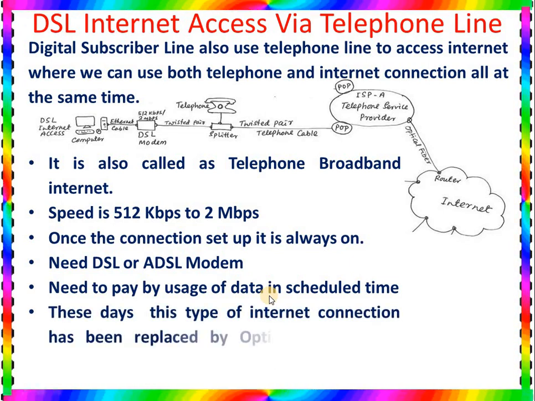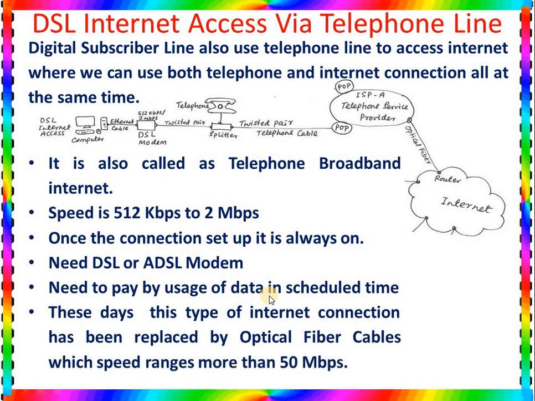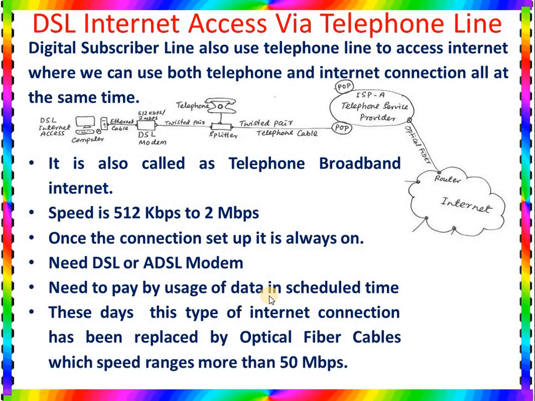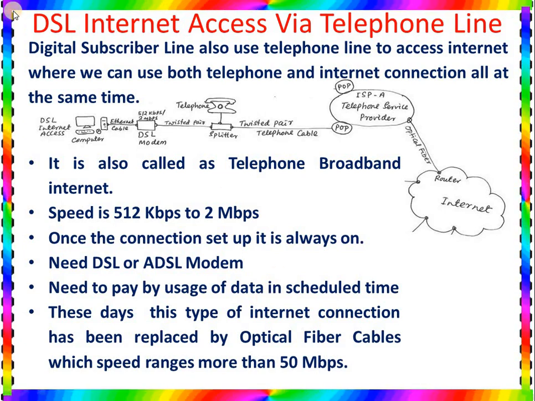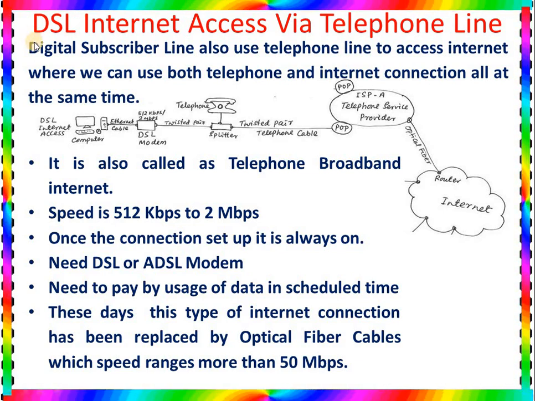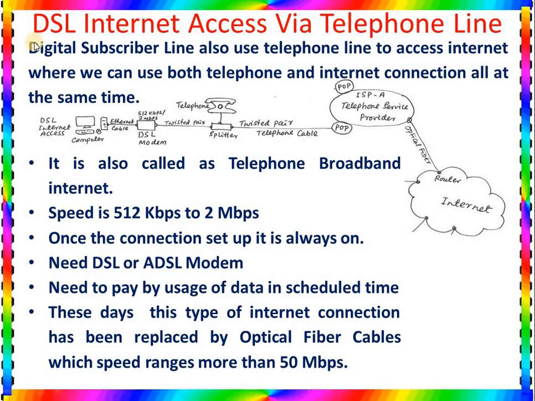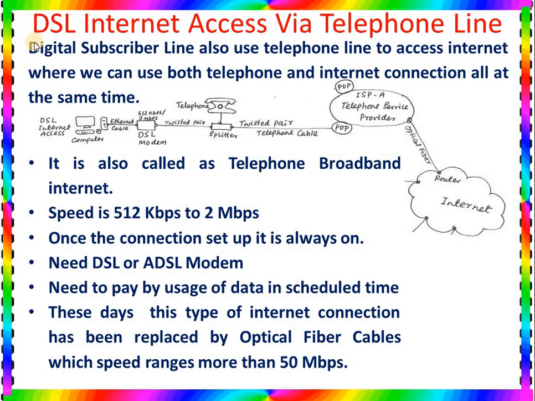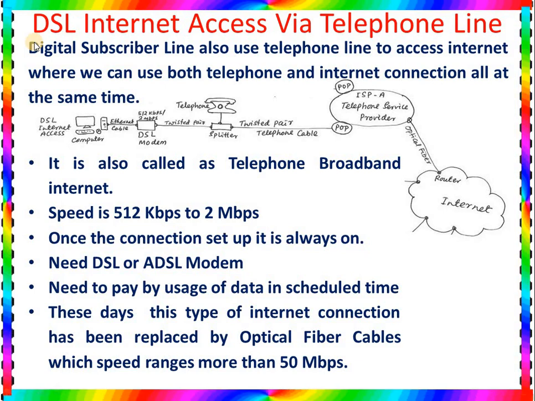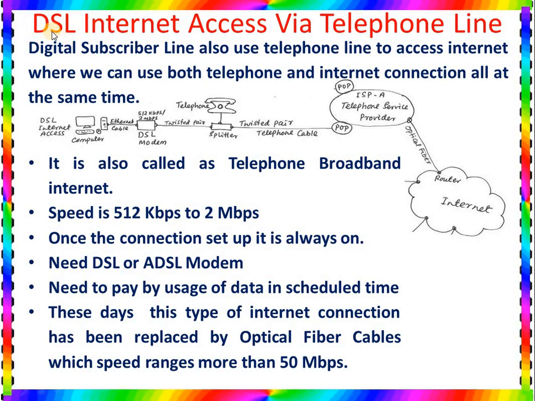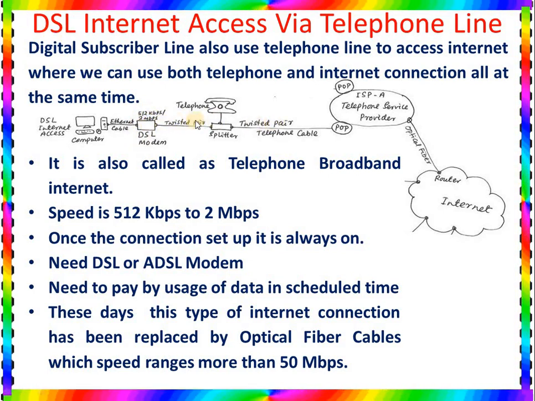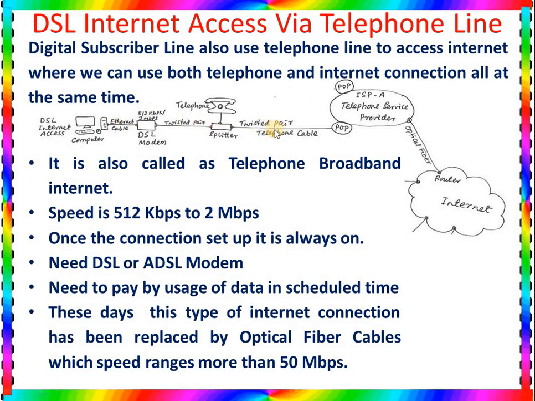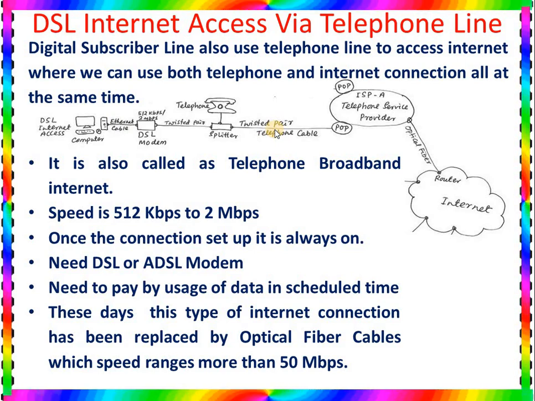These days, this type of internet connection has been replaced by optical fiber cables, whose speed ranges more than 50 Mbps. Nowadays most people think internet connection using DSL is very slow. That's why they use optical fiber internet. Here the telephone line was connected with the DSL modem by using twisted pair cables. But if we connect with this modem by using optical fiber, then internet access becomes very fast. So this is the new type of technology.